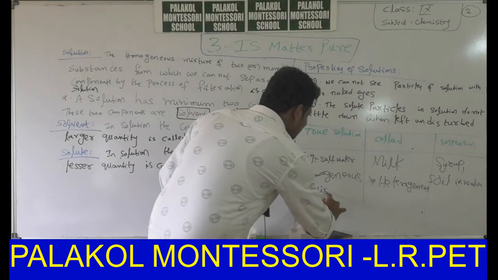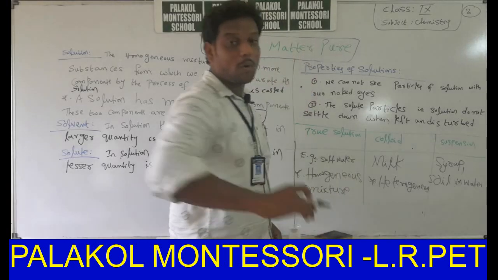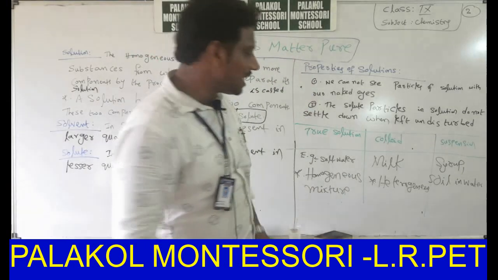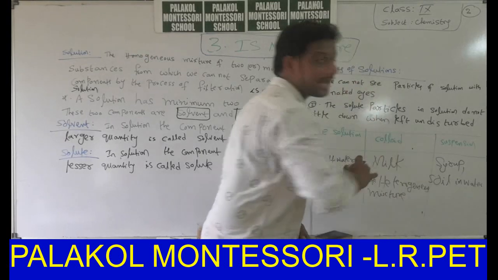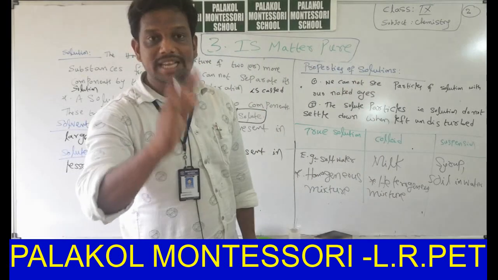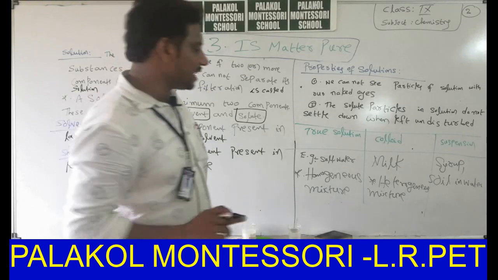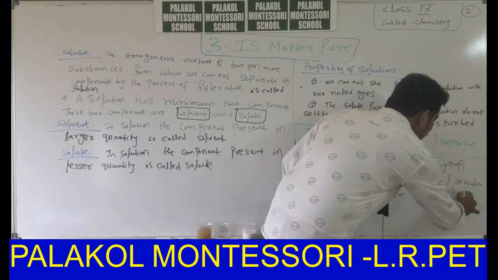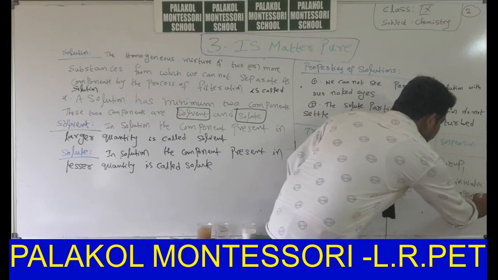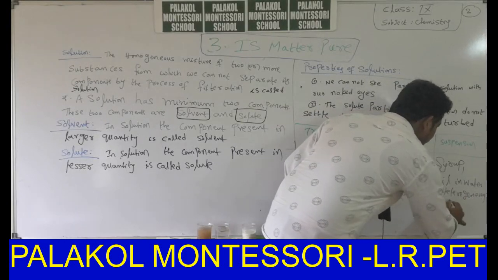True solution is an example for homogeneous mixture. Colloid is an example for heterogeneous mixture. Okay, what about suspension? Suspension is also an example for heterogeneous mixture.